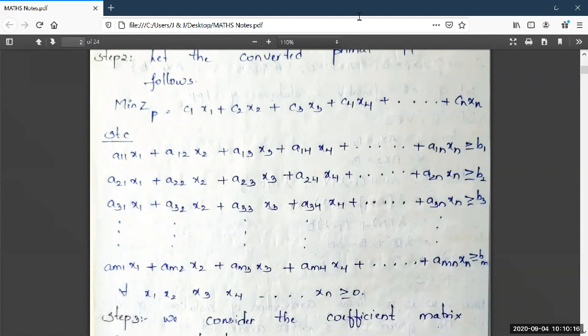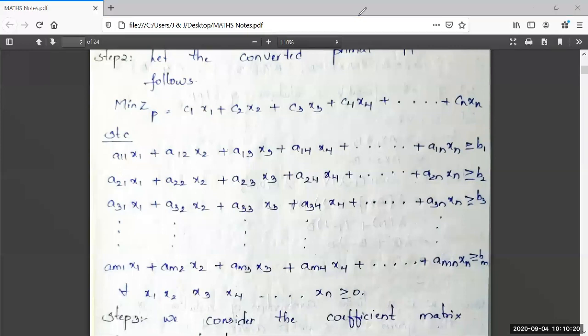And the second constraint is a21x1 plus a22x2 plus a23x3 plus a24x4 plus so on plus a2nxn greater or equal to b2. In the same way I have written the third constraint, and so on. We get the mth constraint. Mth constraint is am1x1 plus am2x2 plus am3x3 plus am4x4 plus so on plus amnxn greater or equal to bm.